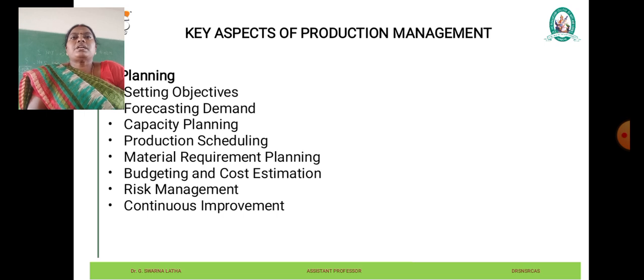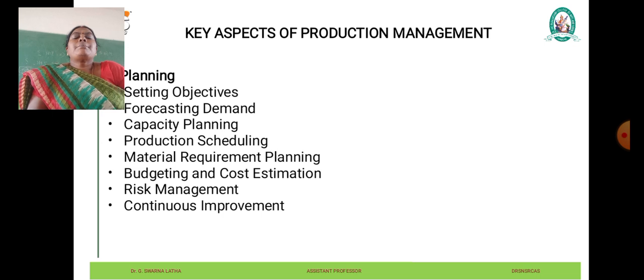Risk management. Identifying and addressing potential risk is an essential part of planning in production management. Risks such as supply chain disruptions, equipment failures, and quality issues can impact production outcomes. Planning includes risk assessment, mitigation strategies, and contingency planning to minimize the impact of risk on production operations.